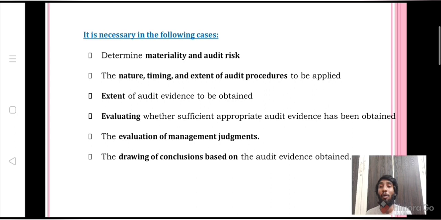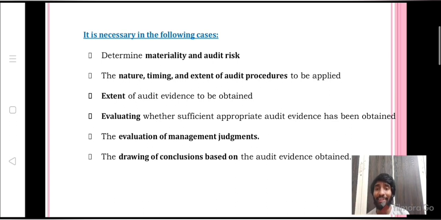Next one, while determining the nature, timing, and extent of audit procedures to be applied. What audit procedures we need to apply, what is the nature of the audit, when we need to do the audit, everything is regarding professional judgment. As an auditor, you need to use judgment on when we need to start the audit, what is the timing, everything in planning. As with professional skepticism, which you apply during planning as well as performing stage, professional judgment also will be used during planning as well as performing stage.